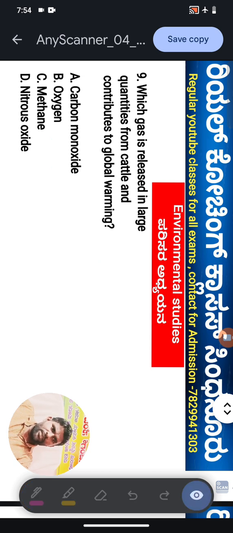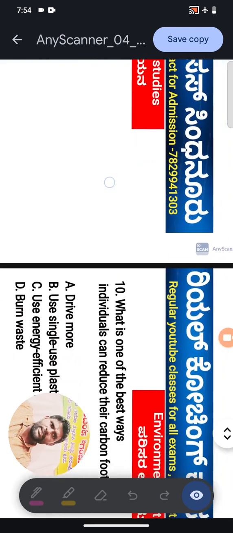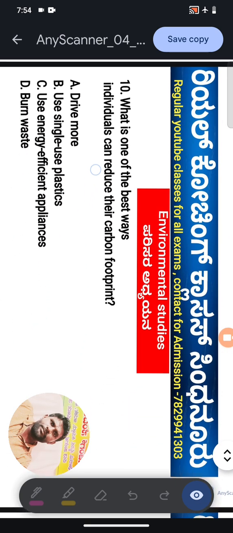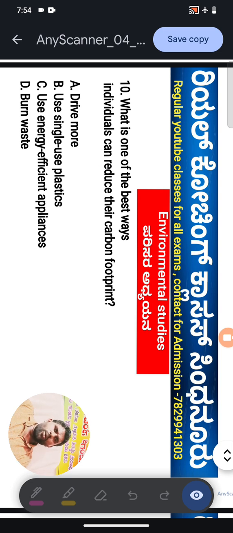Okay, dear students, last question in this session, environmental studies. What is one of the best ways individuals can reduce their carbon footprint?